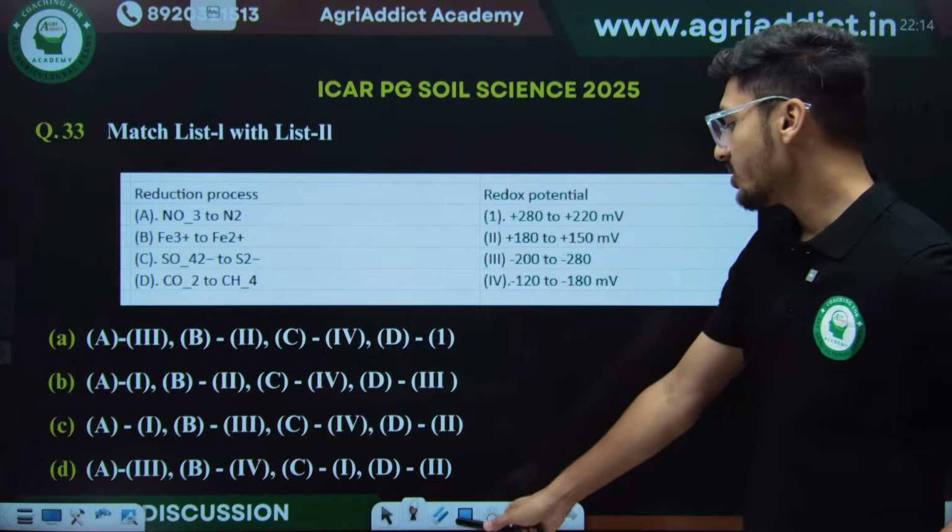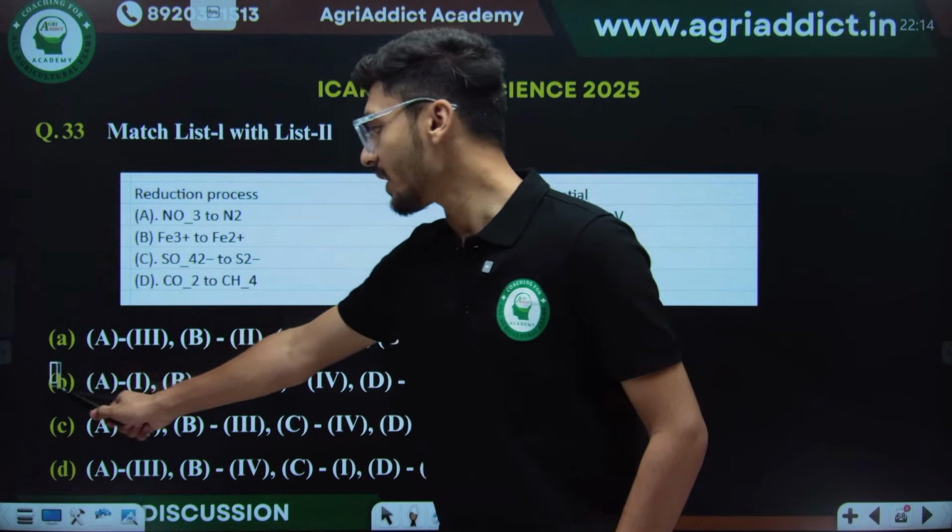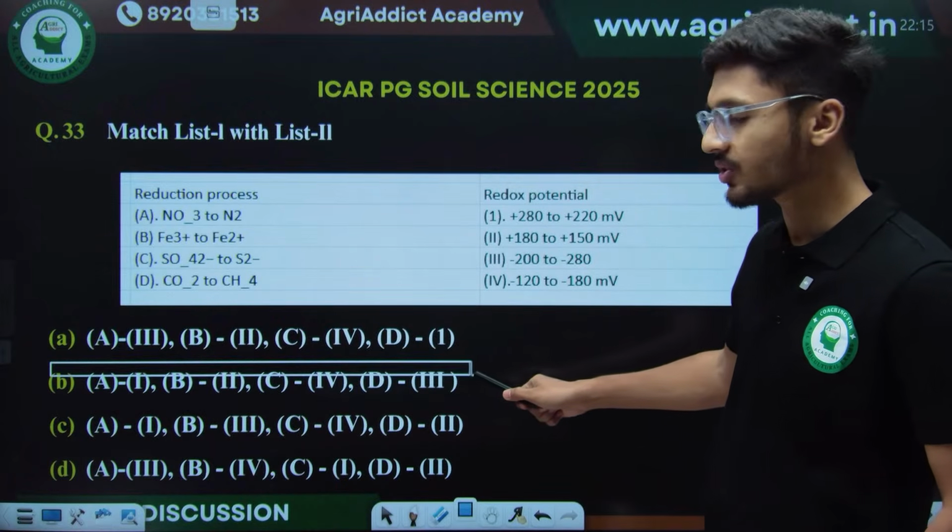The correct answer for this will be option B. Yes, very good. Option B is the correct answer. No, D is not the correct answer for this.